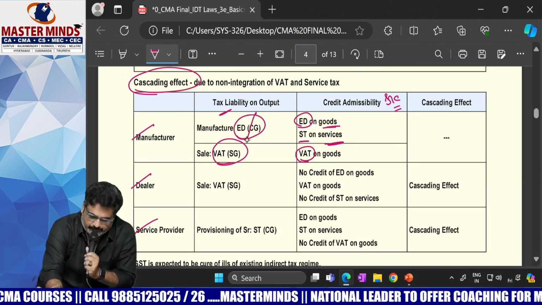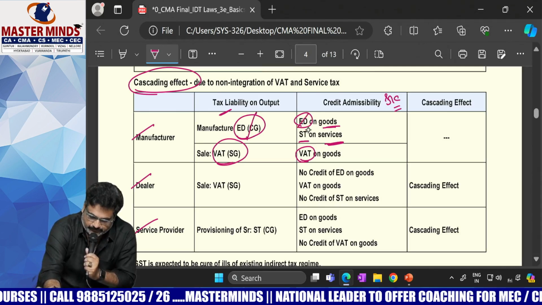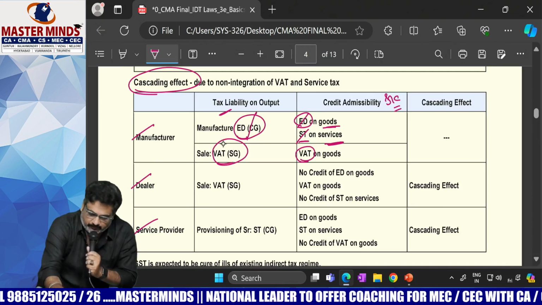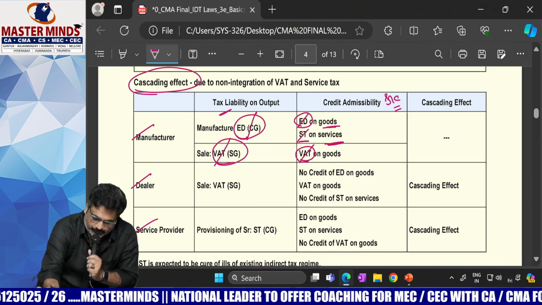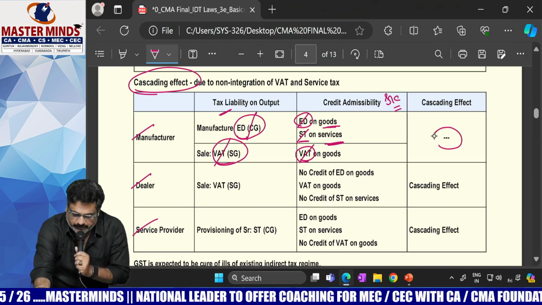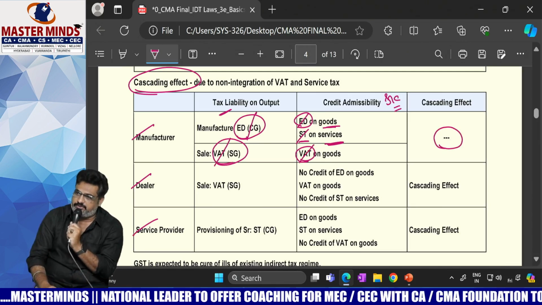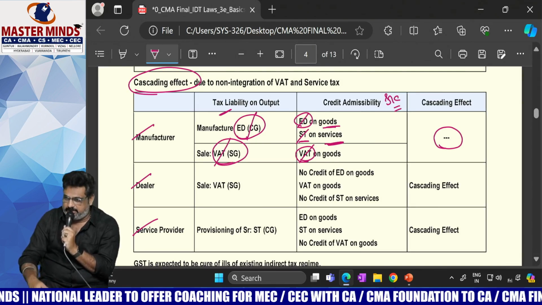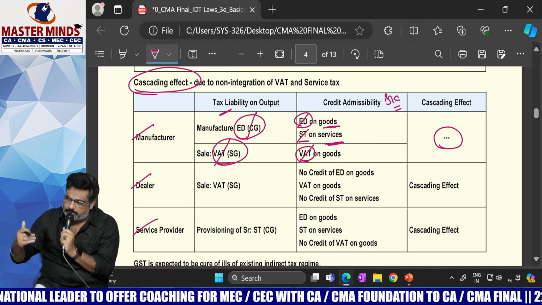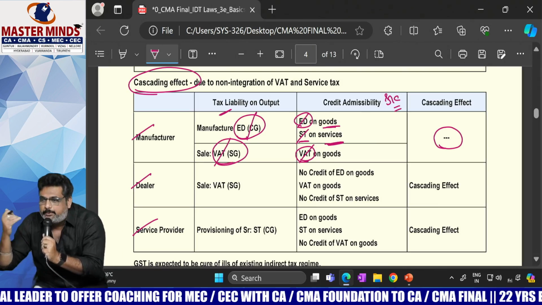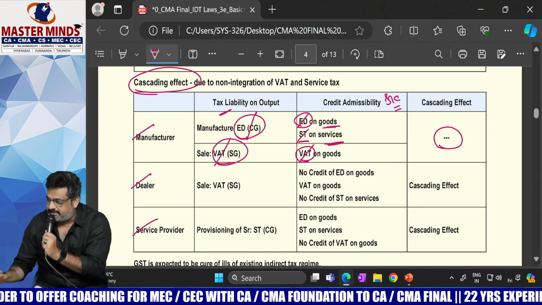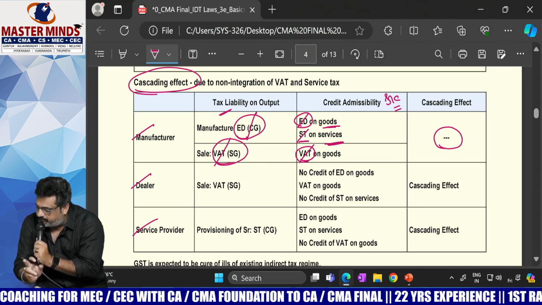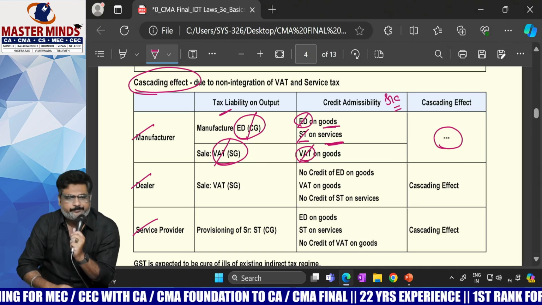This excise duty will be set off with this excise duty and service tax. Both are central items, and VAT is a state item, which is going to be set off with VAT. That's why there is no cascading effect with respect to the manufacturer even before implementation of GST, because he is able to set off each and every input tax. That's why he suffered no cascading effect even before implementation of GST.